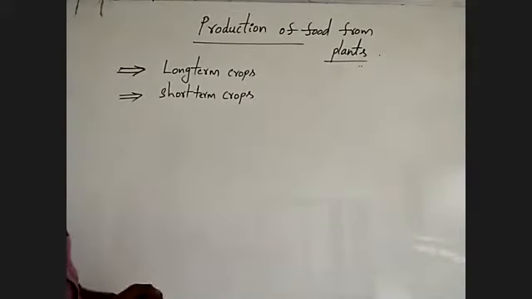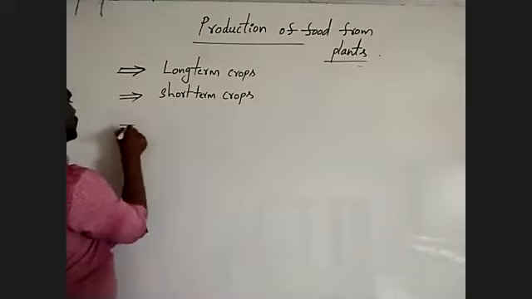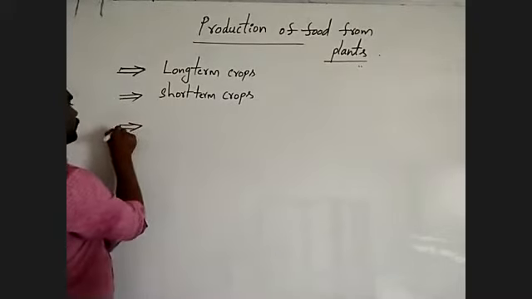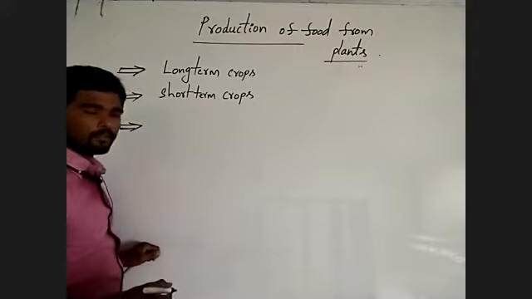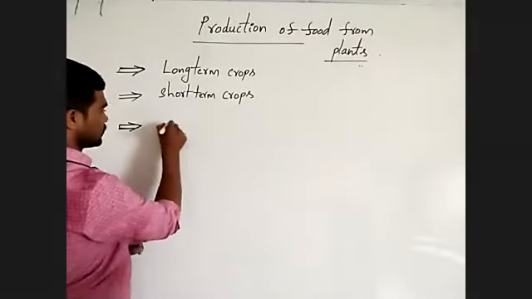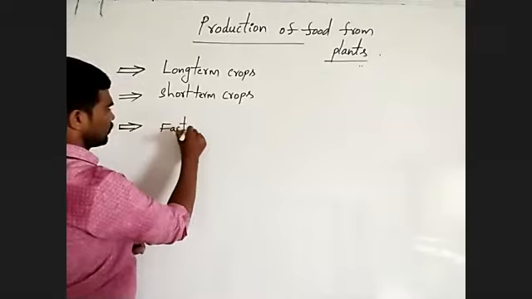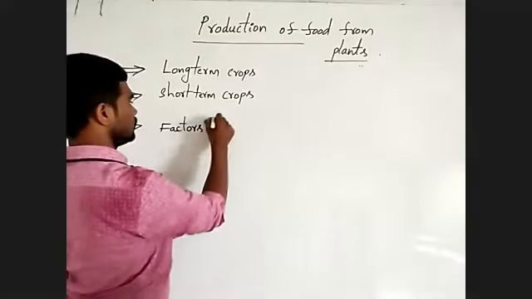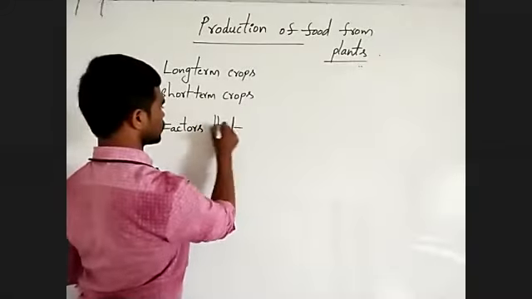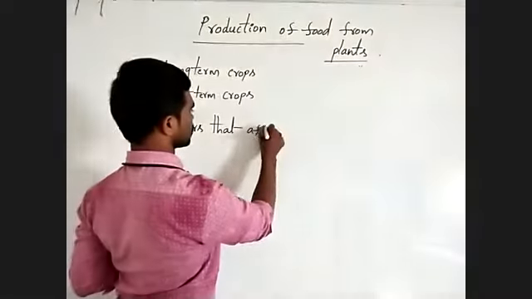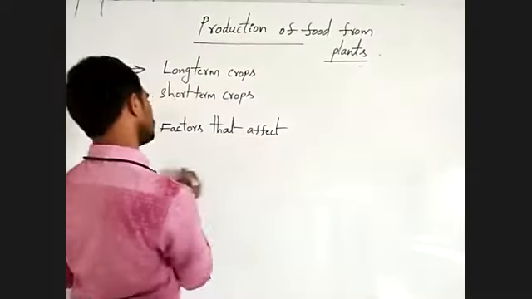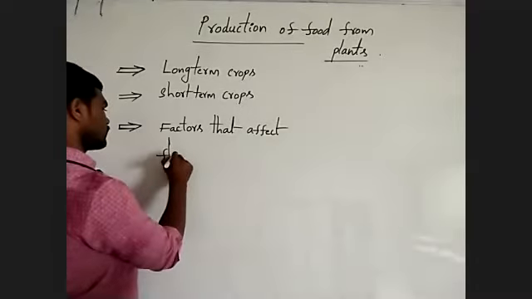This is important one. Next, factors that affect the flowering process.